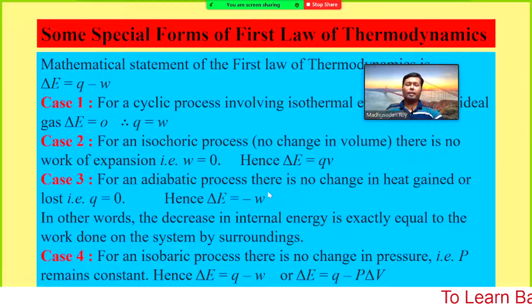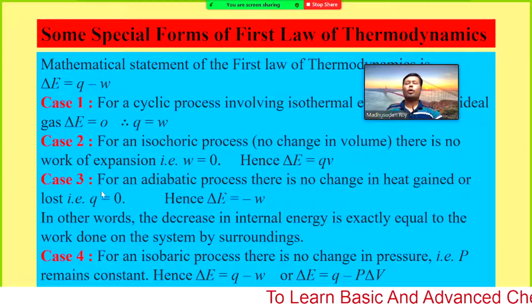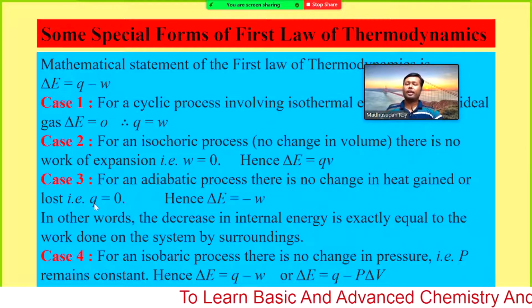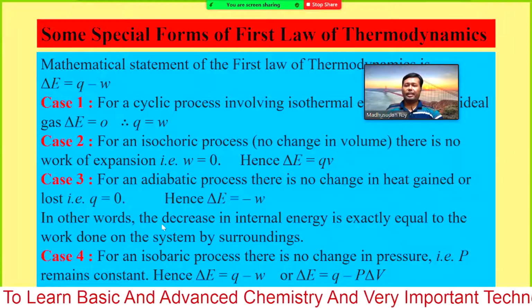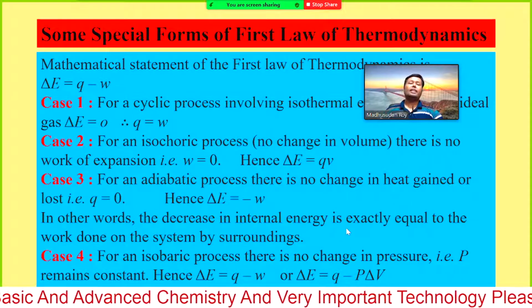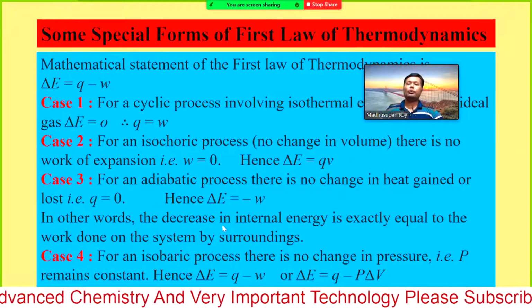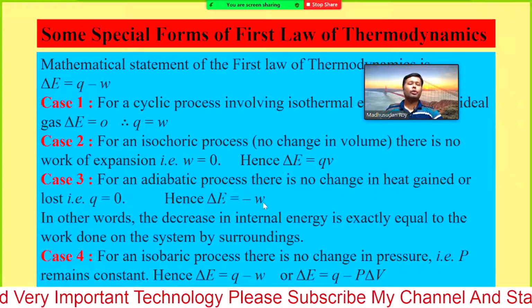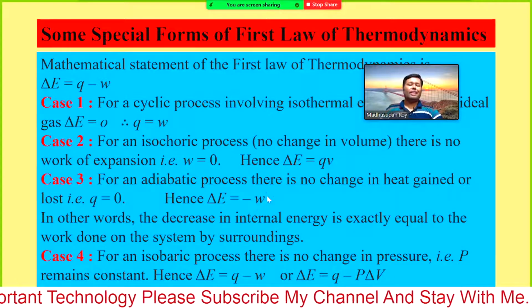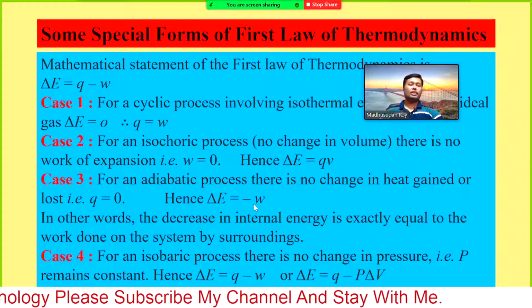So for an adiabatic process there is no change in heat gained or lost, so Q equals 0, hence delta E equals minus W. In other words, the decrease in internal energy is exactly equal to the work done on the system. So minus W, what does it mean? W is the work done on the system.